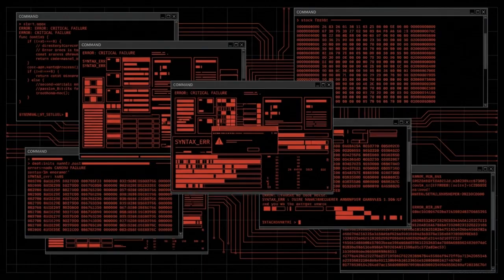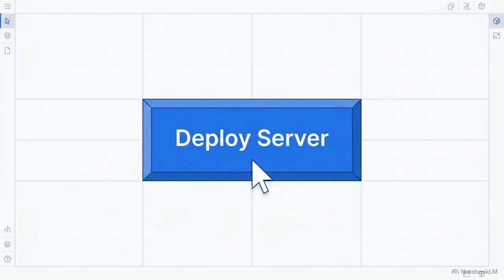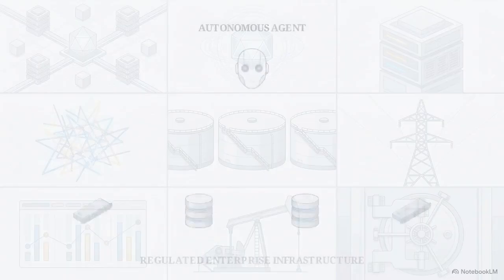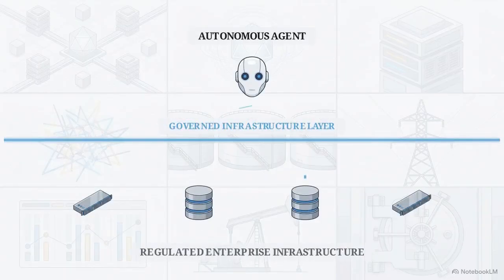For developers, this removes the need for complex Docker setups and infrastructure management. A deployment that once took months of back-end work can be initiated with a single click. Vinkius serves as the governed infrastructure layer that allows AI agents to interact safely with enterprise systems.